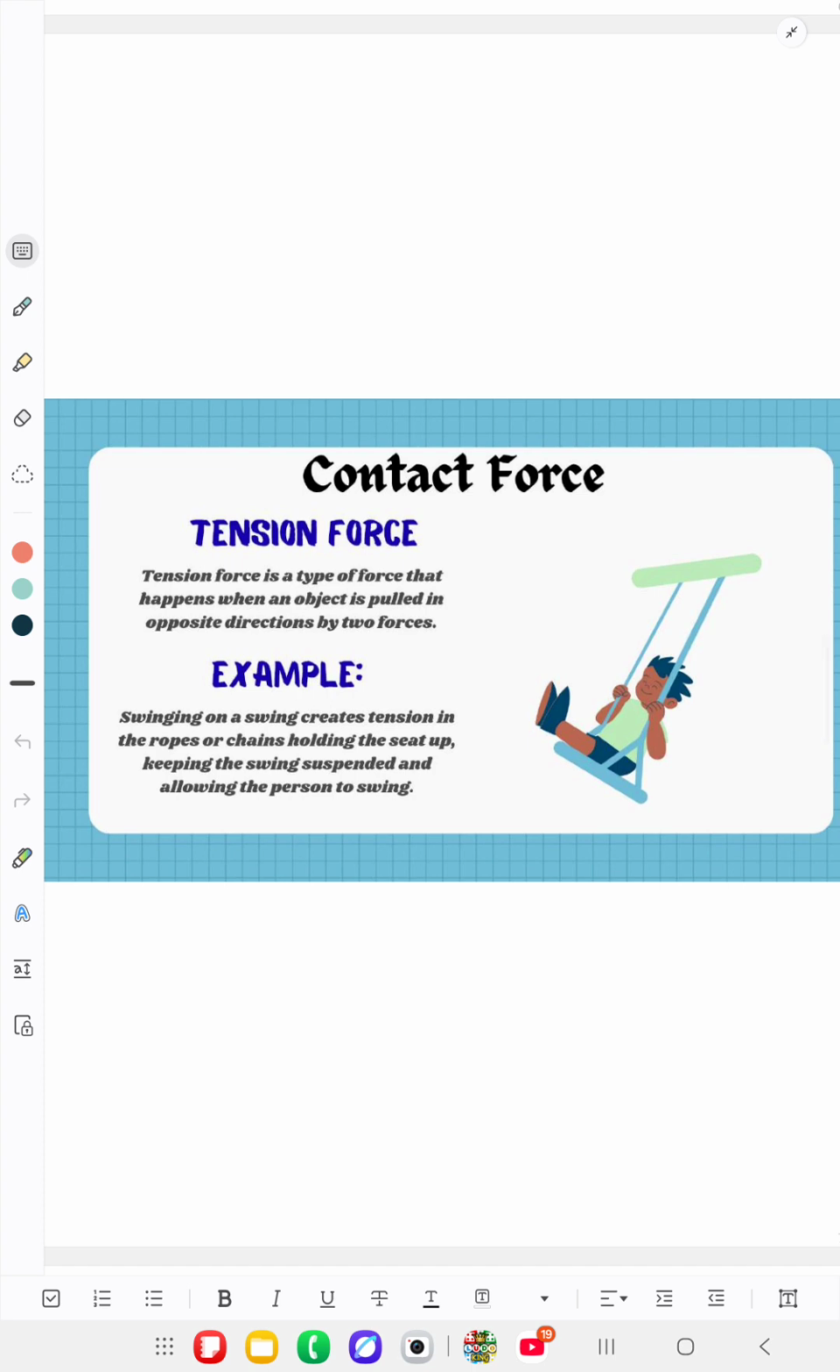Tension force. Tension force is a type of force that happens when an object is pulled in opposite directions by two forces. For example, swinging on a swing creates tension in the rope or chain holding the seat up, keeping the swing suspended and allowing the person to swing.